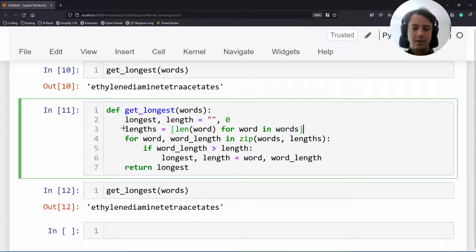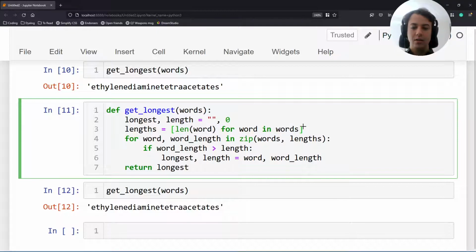Now, some might argue that this isn't great because now we have to go through the words twice. We are looping through the words once in here to compute all of the lengths, and then twice to search for the longest word. Yes, that can be bad, but at the same time, if this is not performance critical code, going twice over a list isn't that bad.